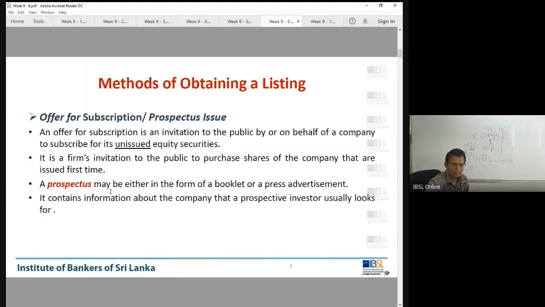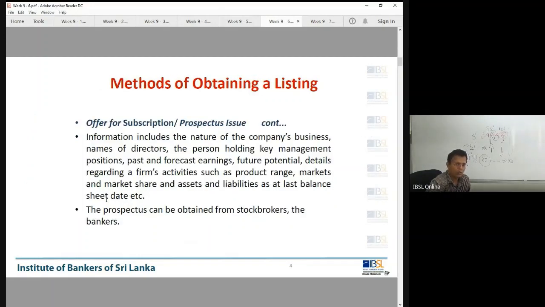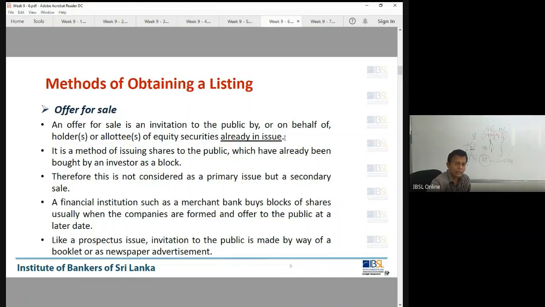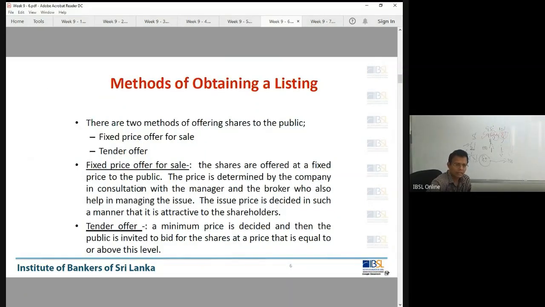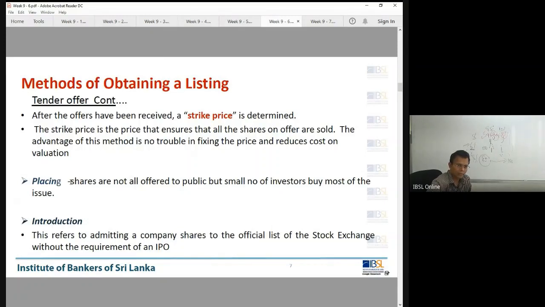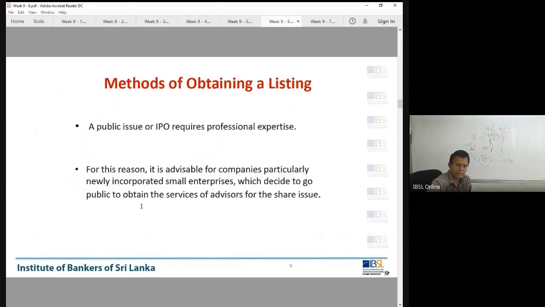I explained everything in detail. Prospectus, we have learned, is IPO. Offer for sale is already issued shares, that is offer for sale. No new shares. Then you have private placement. Then you have introduction, which is only the literal meaning, right? This example I will take here.